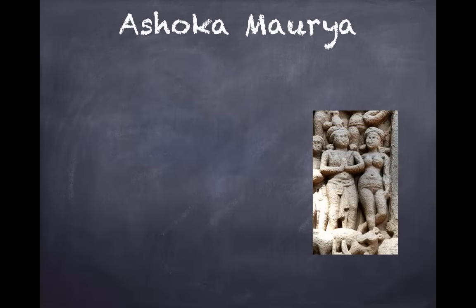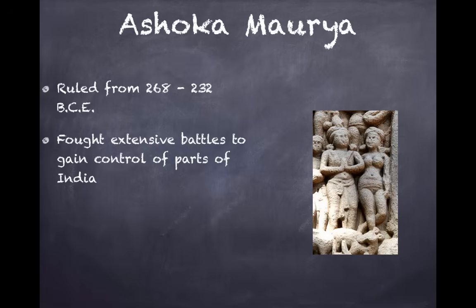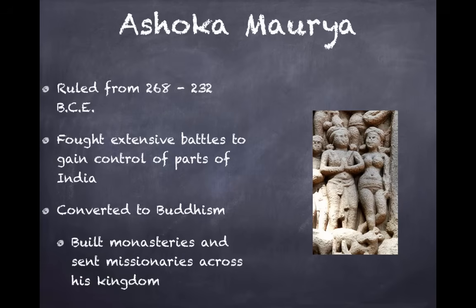All right, let's talk about Ashoka Maurya. Very important dude that you should be familiar with. He ruled from 268 to 232 BCE. And he fought extensive battles to gain control of parts of India. Hundreds of thousands of people died in these battles. He will have a conversion to Buddhism, and he will kind of renounce his violent ways. And he built monasteries and sent missionaries across his kingdom. So if you're discussing at all the spread of Buddhism, make sure you include Ashoka Maurya and his building of monasteries and sending missionaries across his empire.